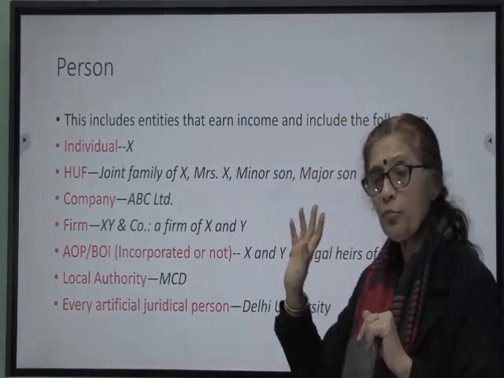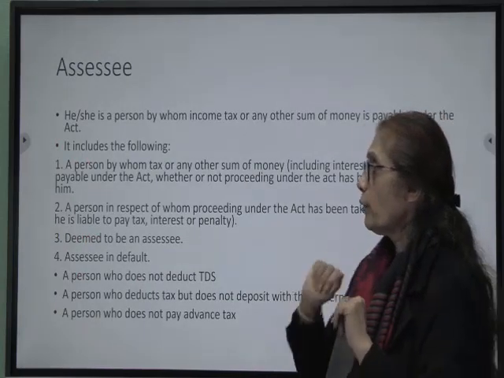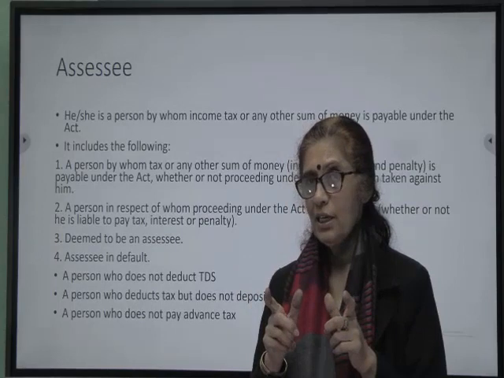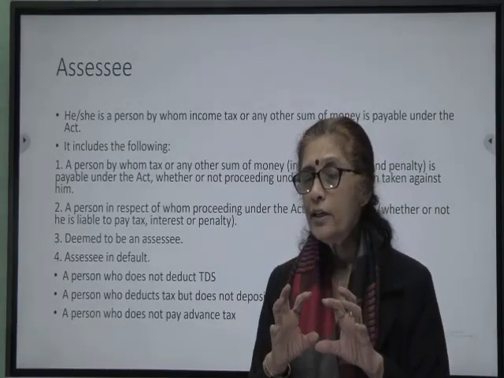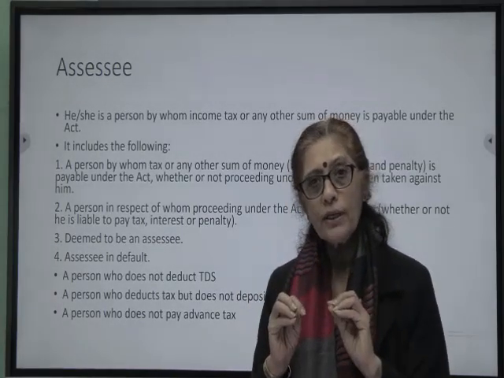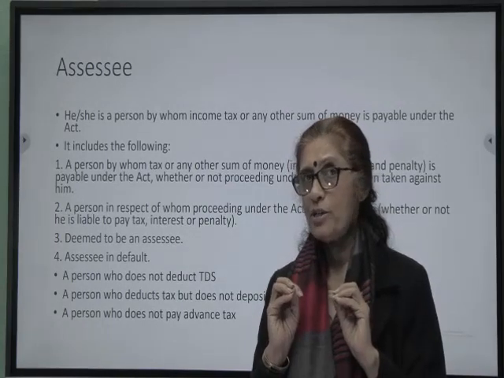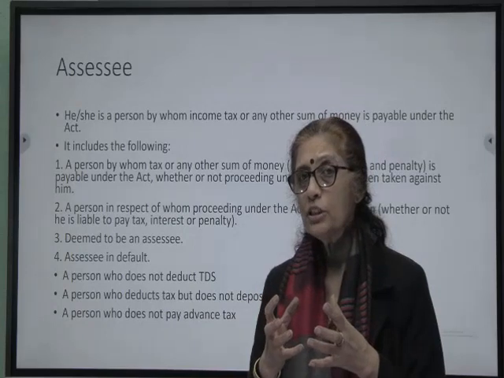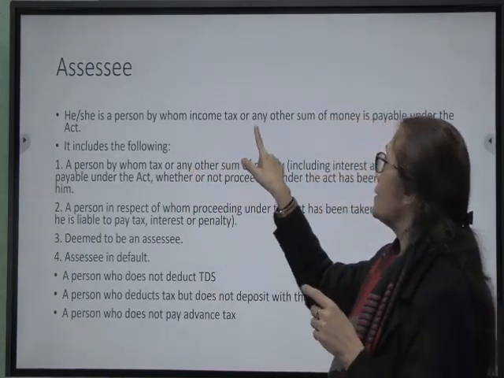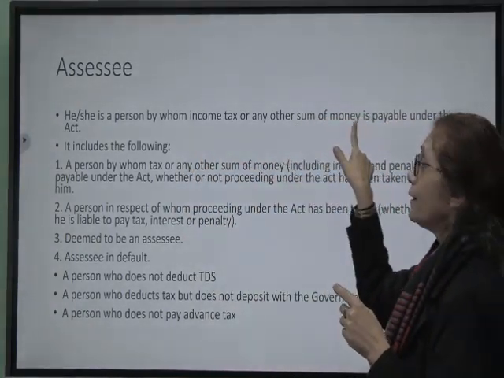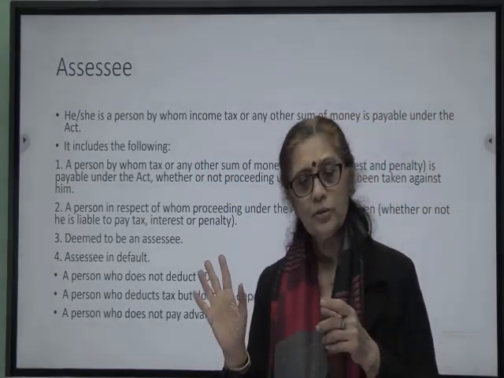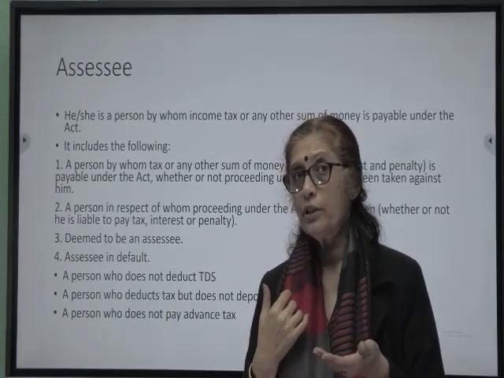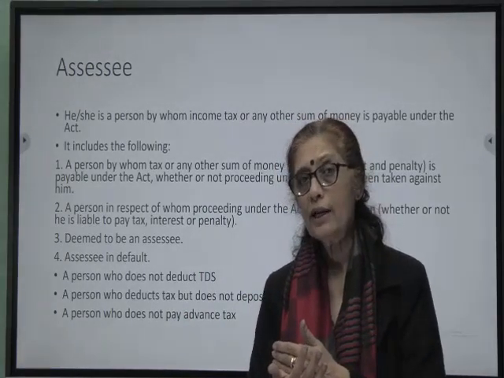So we are clear of the term person. Now we come to define the meaning of the term assessee. While an individual or HUF or an entity who earns income is a person, an assessee is a person who is liable to pay tax under the Income Tax Act. So I may be a person, but I may not be liable to be taxed. When would that be? Let's say my income is below the taxable limit.